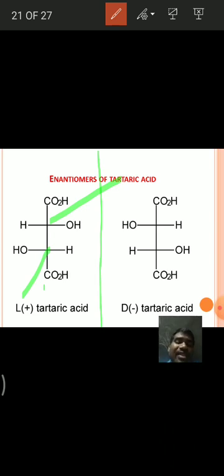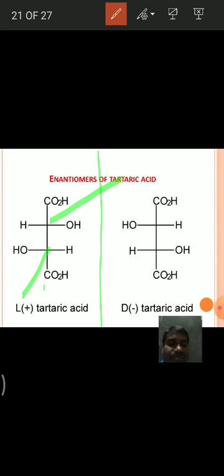We will discuss this DL configuration in the next classes. But in this class, you have to remember small d, small l, or plus, minus. Small d, or plus, means dextrorotatory, and small l, or minus, indicates levorotatory.